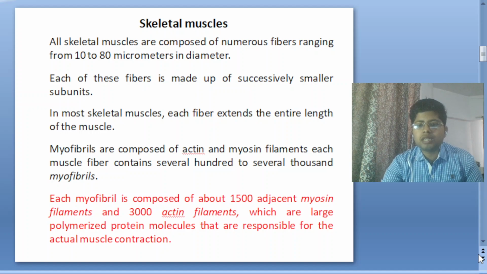Each myofibril is composed of about 1500 adjacent myosin filaments and 3000 actin filaments, which are large polymerized protein molecules responsible for the actual muscle contraction. So in the muscles, 1500 are myosin filaments and 3000 are actin filaments.